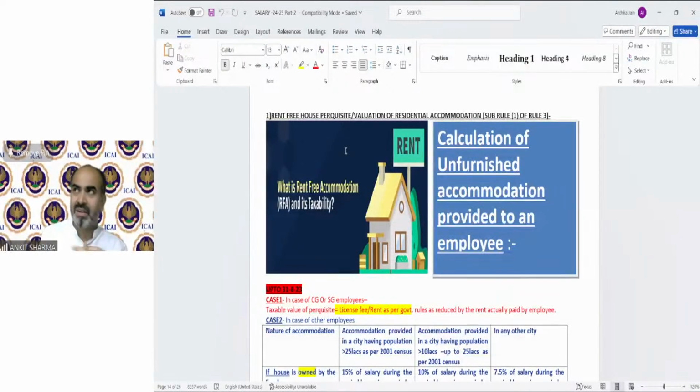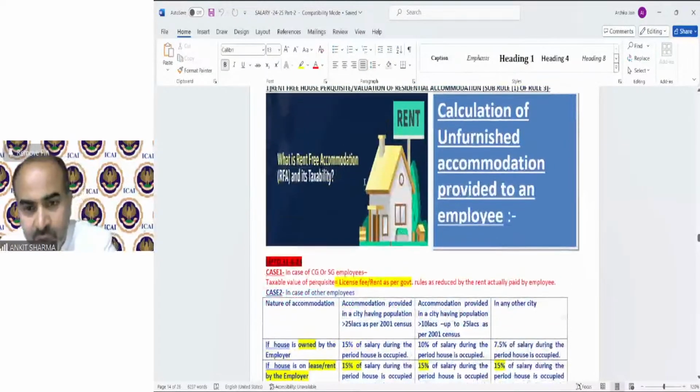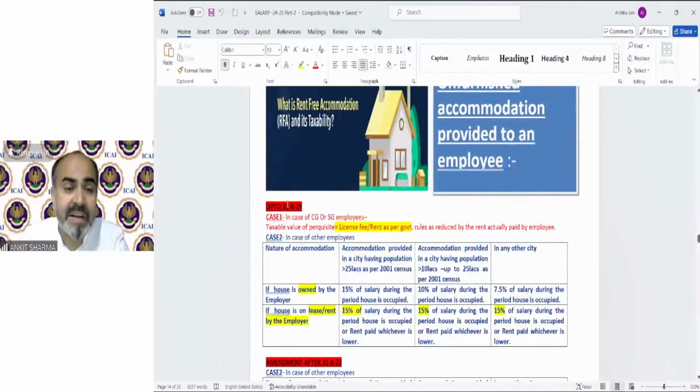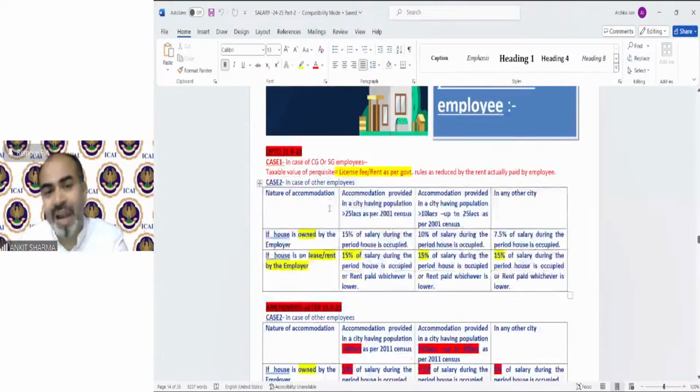My last class was income under the head income from other sources, and after that computation of total income and tax thereon. In that notes, I have uploaded the amendment for rent-free house provision PDF sheet. So you can download this amendment part also from that portal. So the normal provision up to 31st August 23 has been discussed in detail in the normal class.